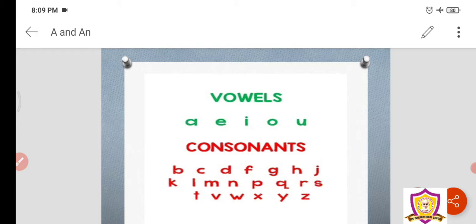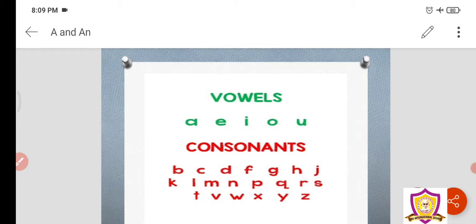You have to learn it by heart. Which are the vowels? If I ask you, you should know A, E, I, O, U are the vowels, and always in front of a vowel we shall say an. We shall use an.